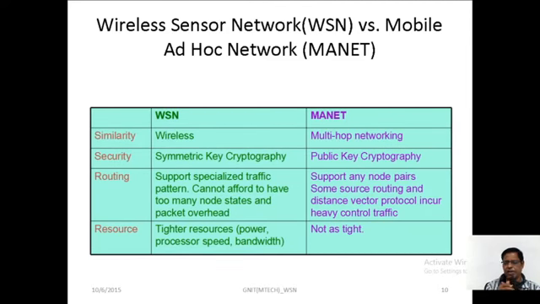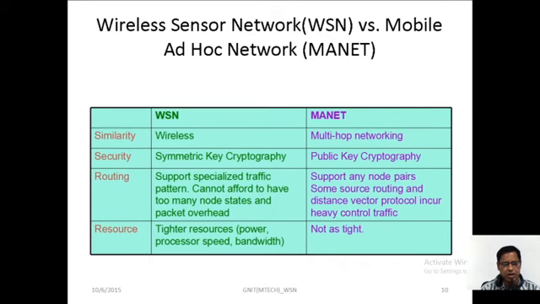For example, DSDV, the destination sequenced distance vector routing algorithm, or AODV, ad hoc on-demand distance vector routing, or temporarily ordered routing. There are many different routing algorithms taking place in mobile networking.